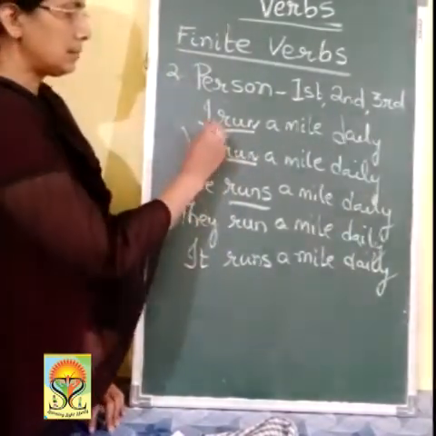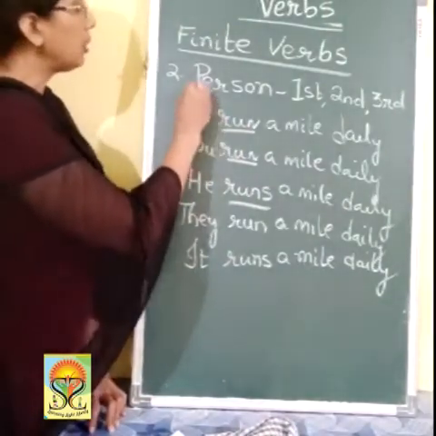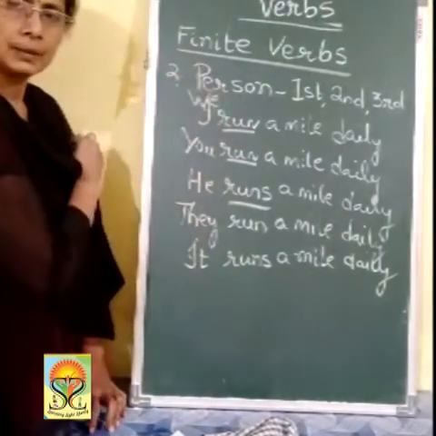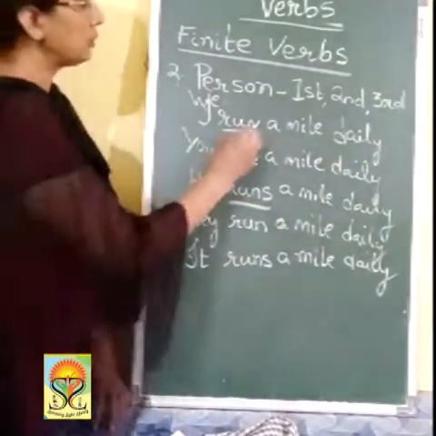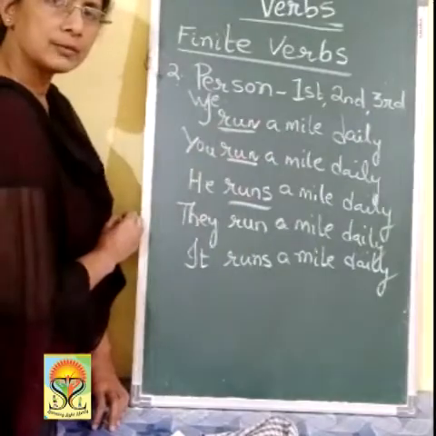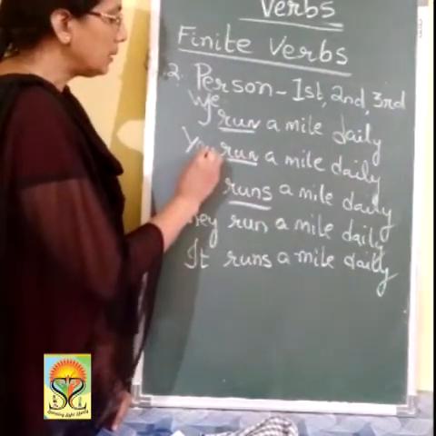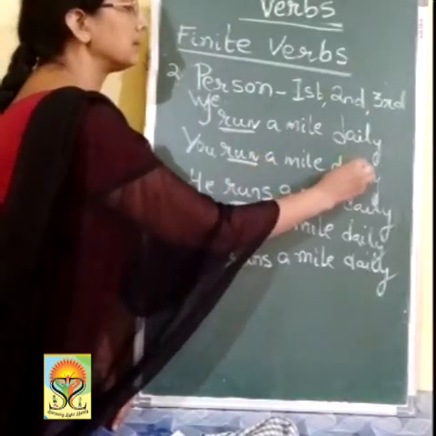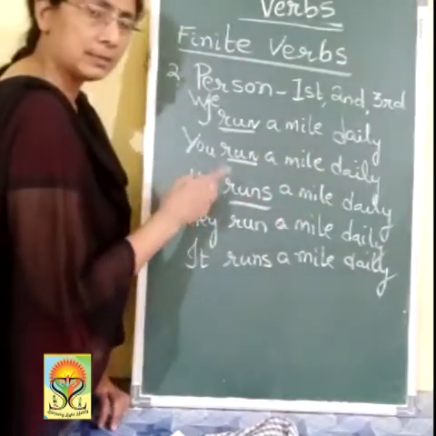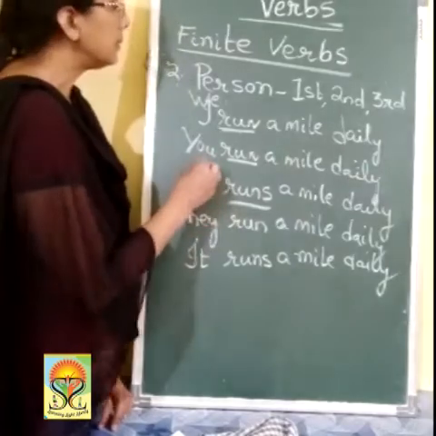Now, first person: if I write I, or if I write we, plural. I run a mile daily. So what is the verb? Which is the verb? Run. Then I am changing it to second person. You run a mile daily. It remains the same. It doesn't mean that it will change in every person.